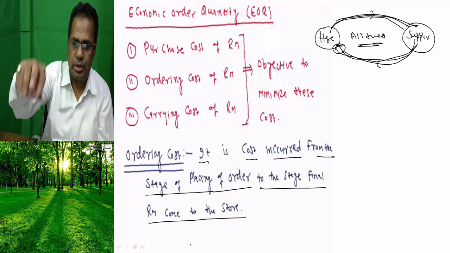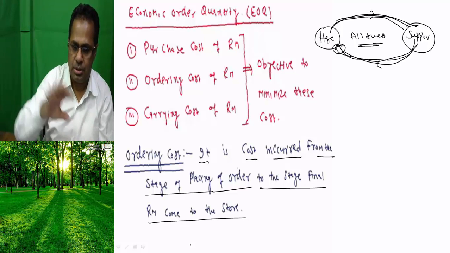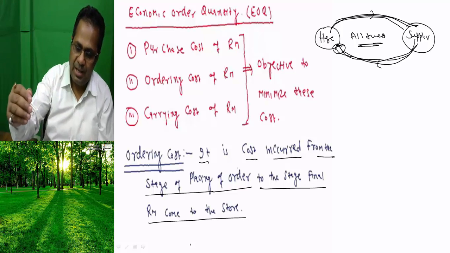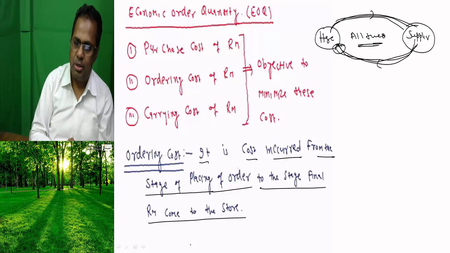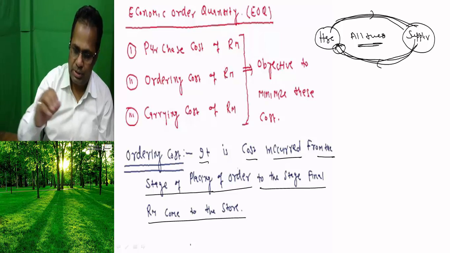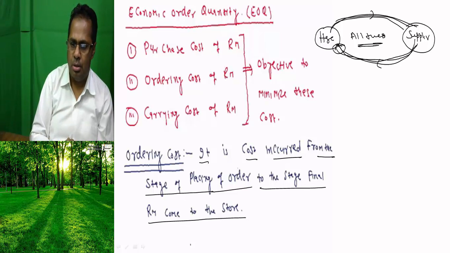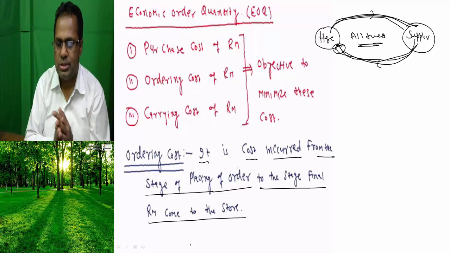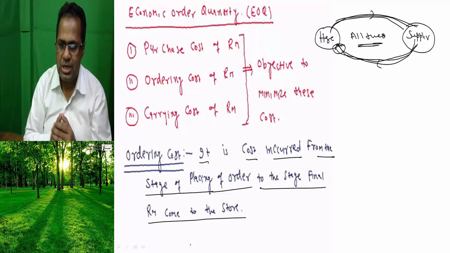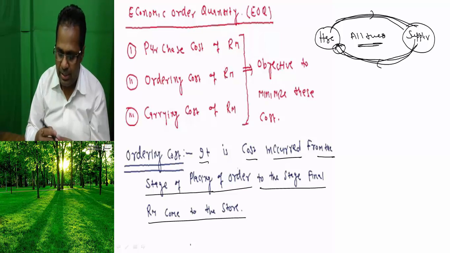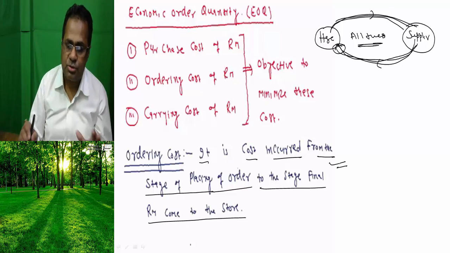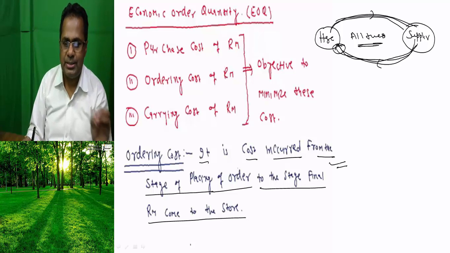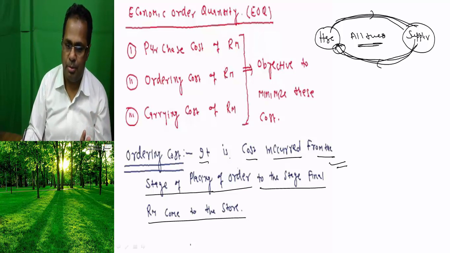In placing the order, there may be some cost incurred. The supplier supplies the raw material. Transportation cost incurred, insurance cost incurred, loading and unloading cost incurred, handling cost incurred. These are all costs related to the ordering cost. These costs are incurred in each and every order.